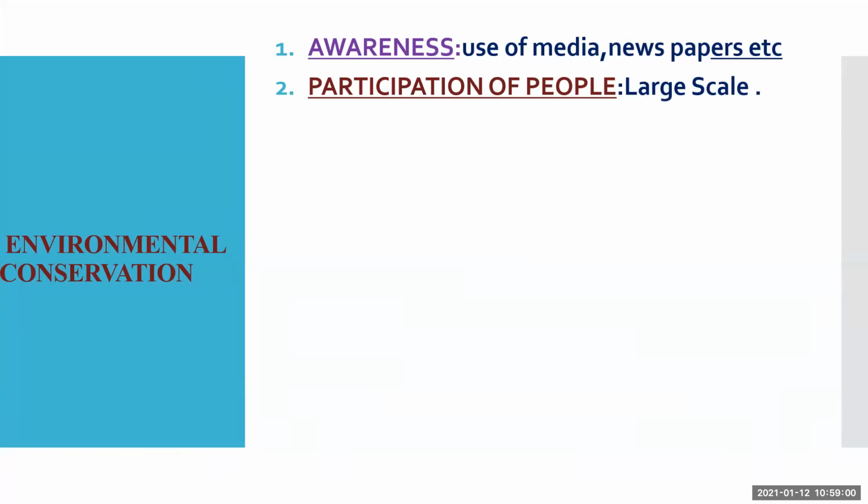Then there should be large-scale participation of people. For example, when there was a coronavirus impact on Dharavi, a large number of people came together and did a wonderful job, and Dharavi had zero coronavirus cases.